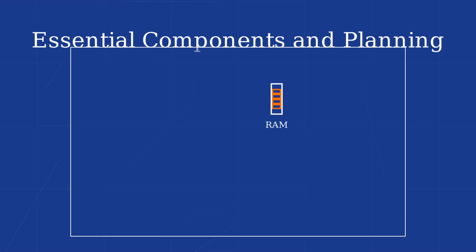RAM or memory stores data that your computer is actively using. For storage, you'll need either an SSD or hard drive to store your operating system and files. A graphics card or GPU handles visual processing, especially important for gaming and video editing. The power supply unit provides electricity to all your components. Finally, you'll need a case to house and protect all your components.